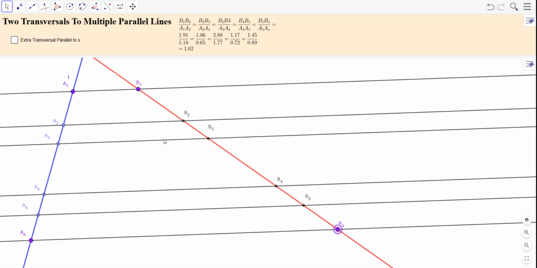Any of those proportions, any of those fractions, gives us a bunch of fractions that are equal to each other, and they're all the same number, some proportionality constant. So basically, all the lengths over here on the second transversal are just some k, at the moment 1.62, times the corresponding length over here on the other one. In the other proof, we looked at a parallel line here. You can use that if you want to help, but we don't really need to do that in the proof.